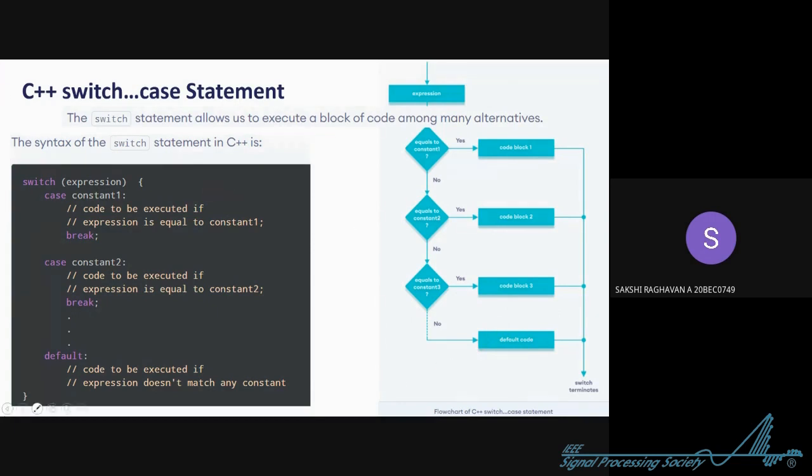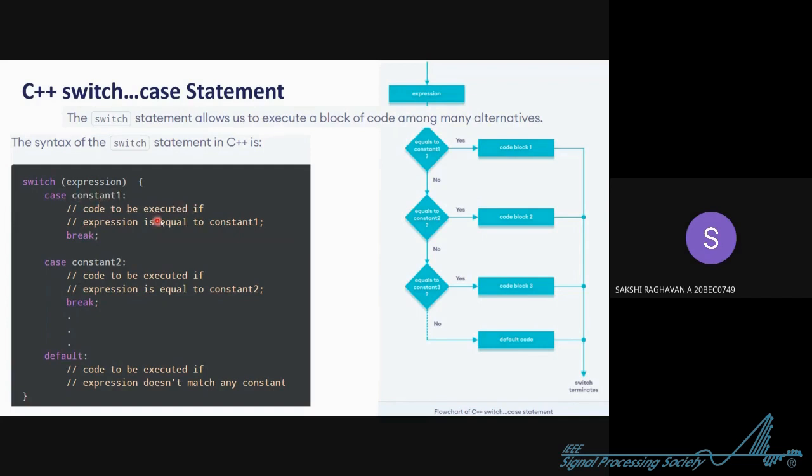Now this is the syntax of switch. This switch is a really fun thing. Switch, then a space, which you can omit or not, then the expression that you want to compare. It can be A or any condition. Then you give the starting parenthesis. Then case, which is a keyword. These violet things are keywords. When the compiler comes face to face with this case, it says, I have to compare this constant with the expression. If it is equal, I'll execute this code. If it is not equal, I'll compare with the second. See, in case 1, it is equal, so it executes.